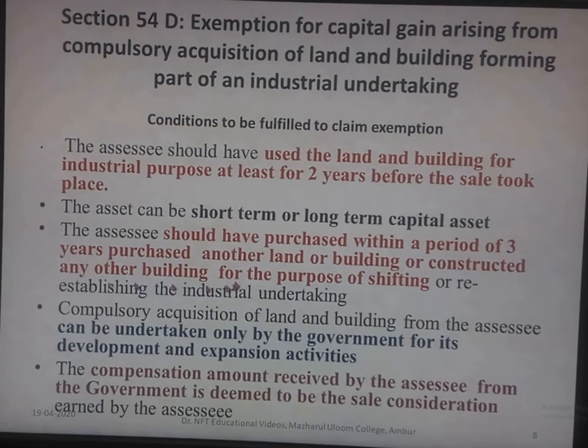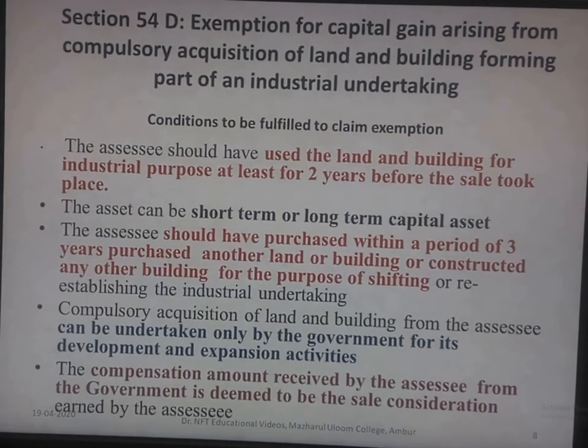The assessee should have purchased the land within a period of 3 years. Then only he can claim this exemption, and that too for the purpose of industrial undertaking. Compulsory acquisition of land and building from the assessee can be undertaken only by the government for its development and expansion activities.